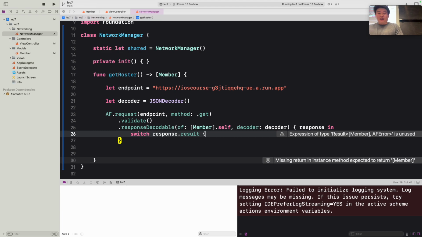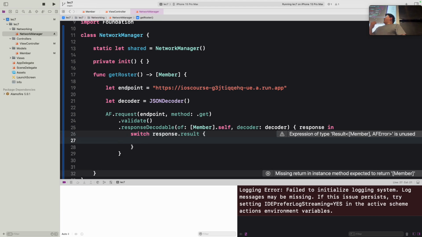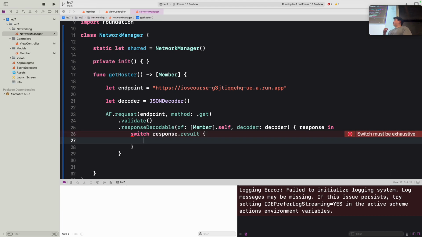So we're switching on response.result. And within this switch statement, we have multiple cases which are specified in our enum. And again, you can think of this as like a complex if statement. But essentially, we have specified cases within the result enum, and we want to account for each case.